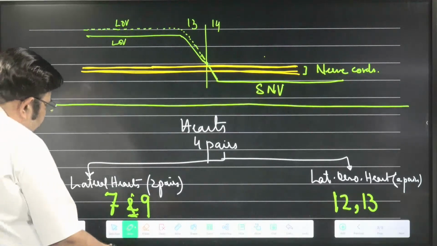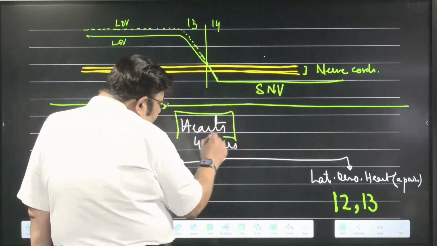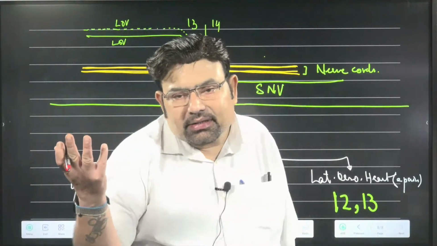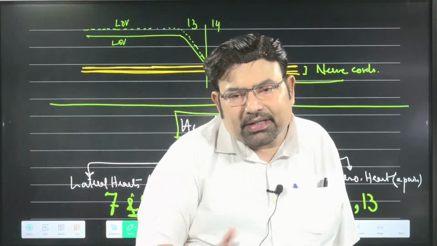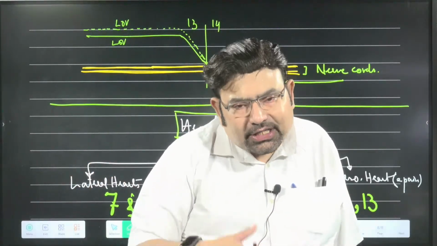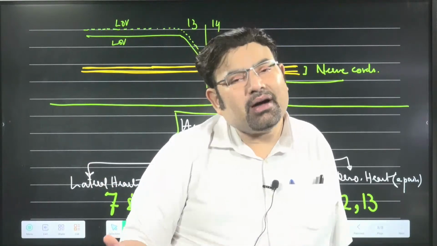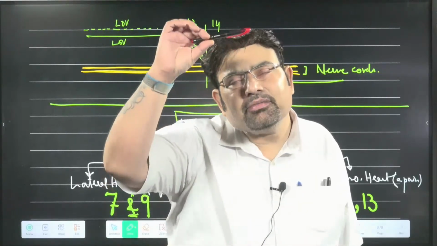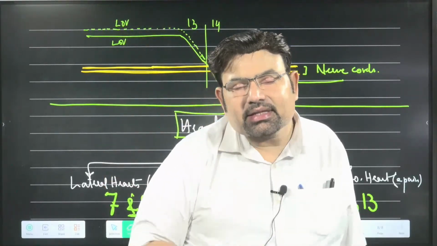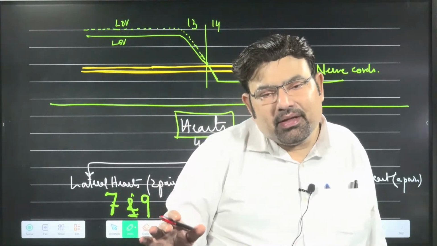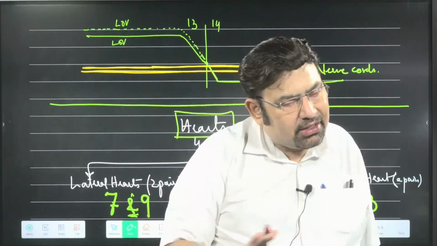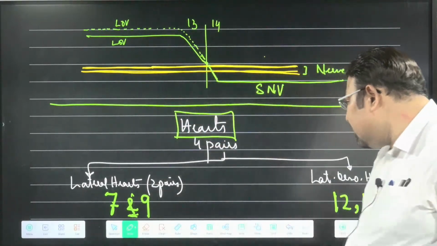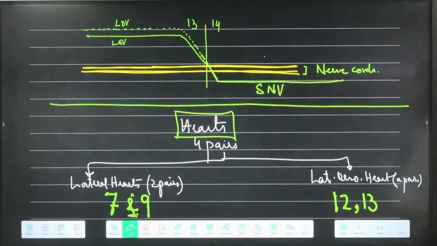Hearts are not basically heart-like. They are just connecting vessels. The blood vessel itself is doing the function of pumping the blood. We are just calling them hearts, but they are actually connecting vessels. They carry the blood from the dorsal vessel to the ventral vessel. They are not true hearts. So four pairs of hearts are there, two pairs lateral hearts and two pairs lateral esophageal hearts.